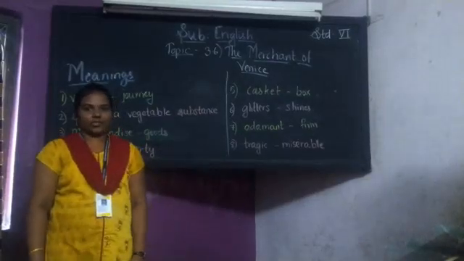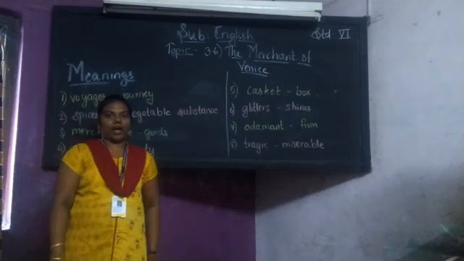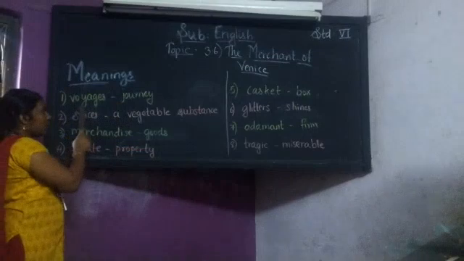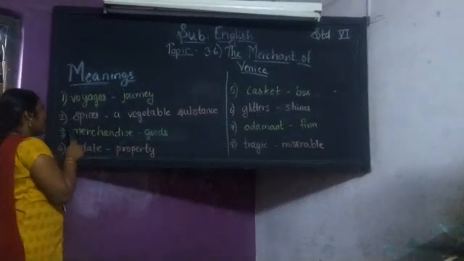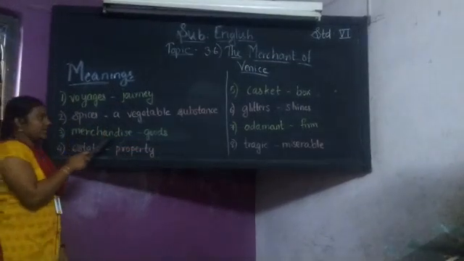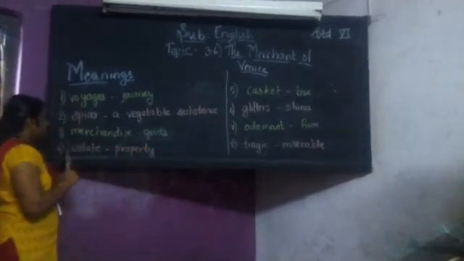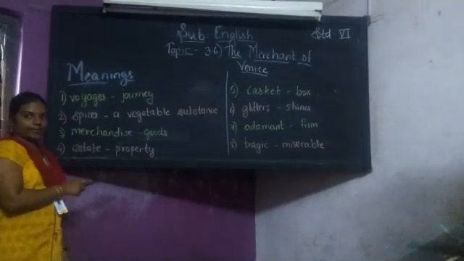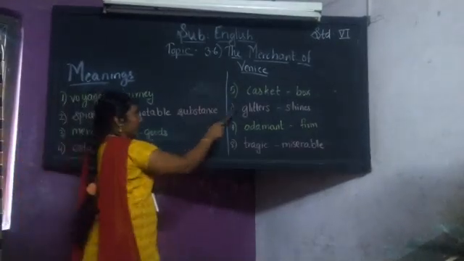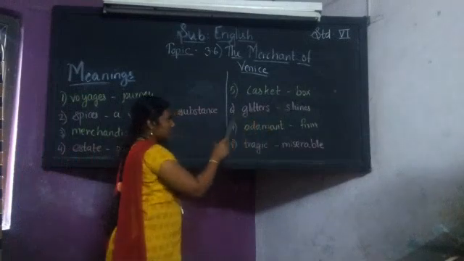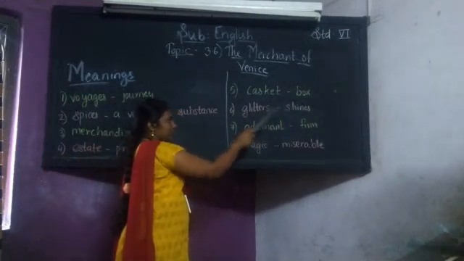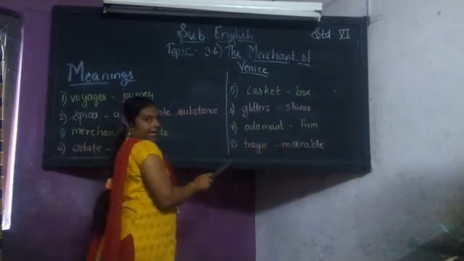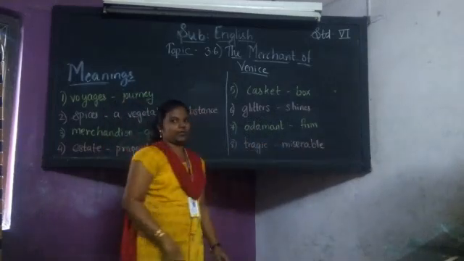Now that we have understood the lesson, let us see the hard words and their meanings. First hard word is voyage. Voyage means journey. Second is spices. Spices means a vegetable substance. Third is merchandise, means goods. Fourth is estate, means property. Fifth is casket, means box. Sixth is glitters, means shines. Seventh is adamant, means firm. And eighth is tragic, means miserable.